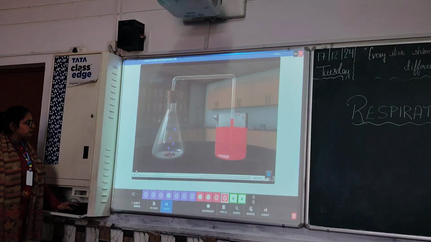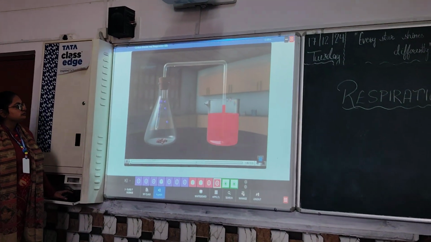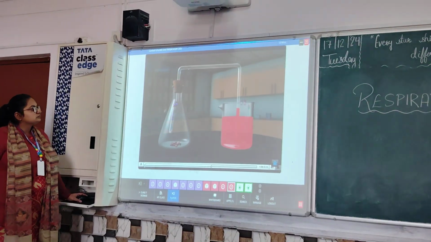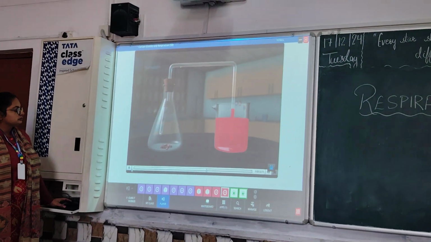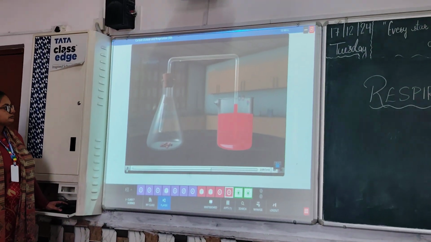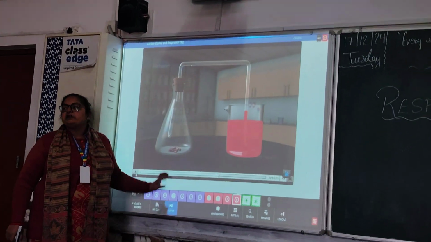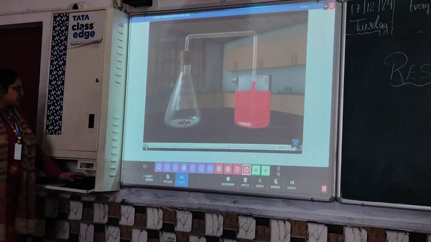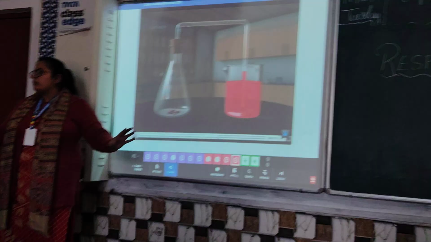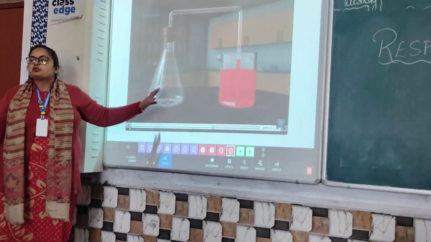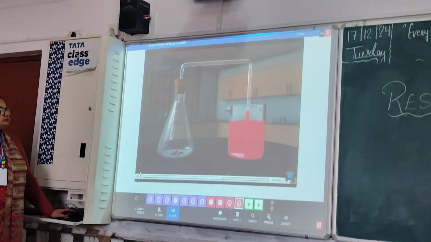Then see what will happen. The potassium hydroxide solution in the test tube will absorb carbon dioxide, creating a partial vacuum in the flask. This vacuum will pull up the air from the bent tube along with the colored water. So these carbon dioxide molecules will also enter into this small test tube, and then you can see here that a vacuum is created. Vacuum means empty space that is created inside this conical flask, causing the water to rise up.